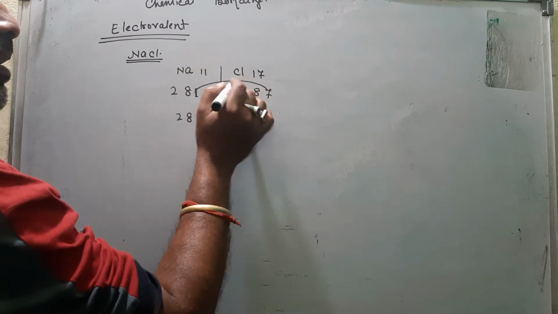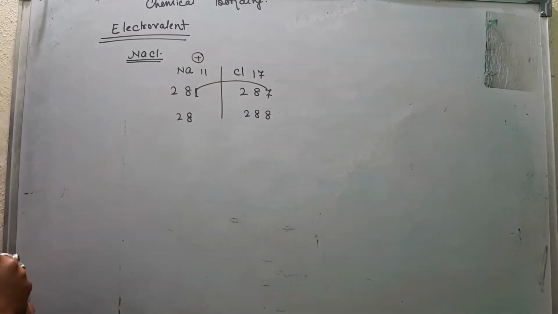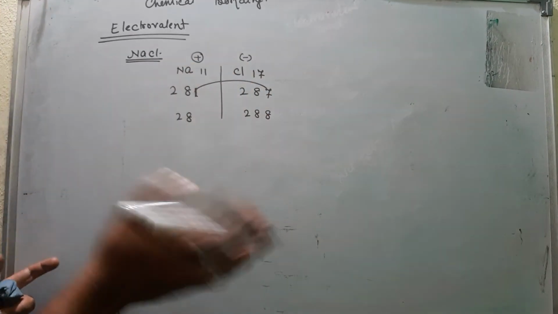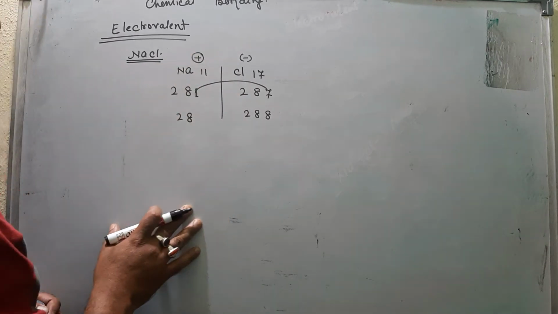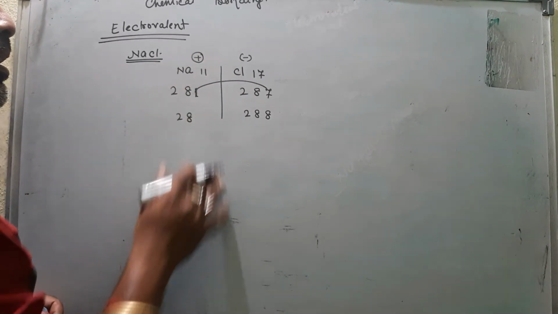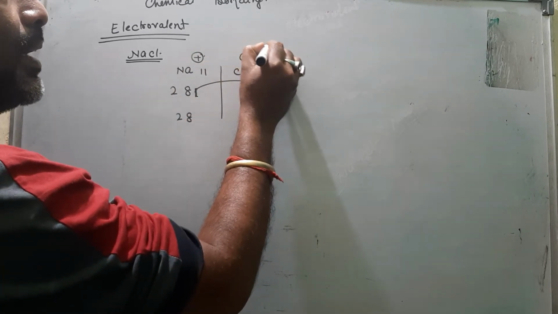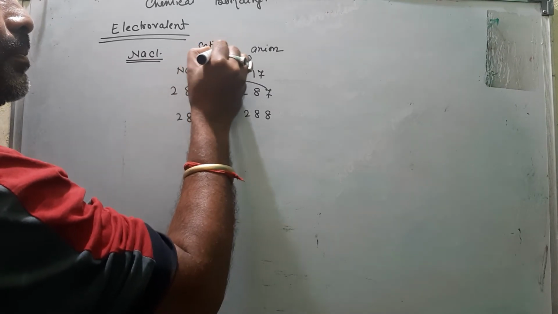Because Na transfers 1 electron, Na becomes positive in charge, and chlorine receives it, so it becomes negative in charge. All of you know about this. These charged particles are known as ions. This is the positive ion, this is the negative ion. The negative ion is known as an anion. The positive ion is known as a cation.